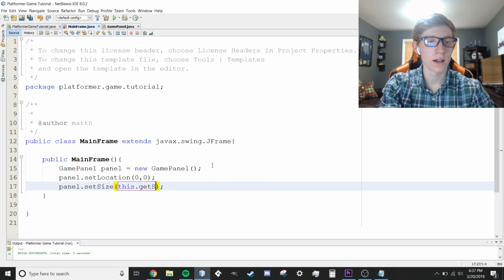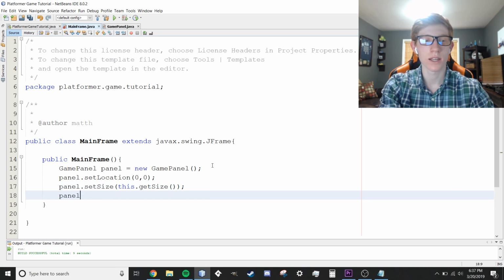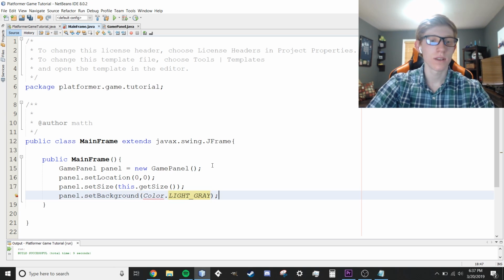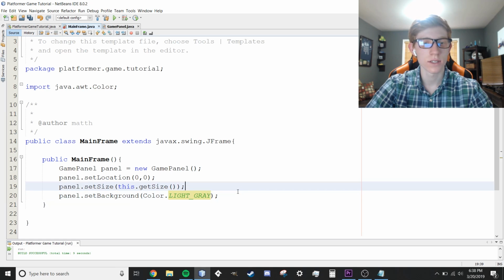Panel.setSize(this.getSize()) is going to create the panel to be the same size as the frame. Again, not too complicated. Panel.setBackground, you can do whatever color you want. I went with Color.LIGHT_GRAY, just like this, and the color is going to be all caps. Then you do have to import, I believe it's java.awt.Color. Right there, java.awt.Color as an import.